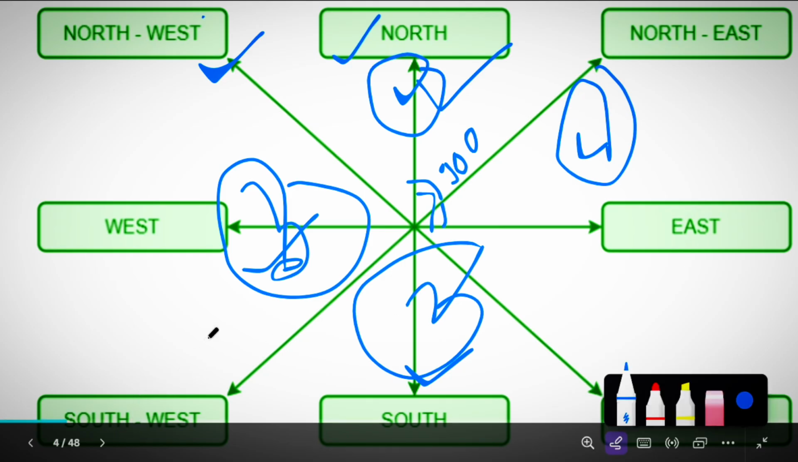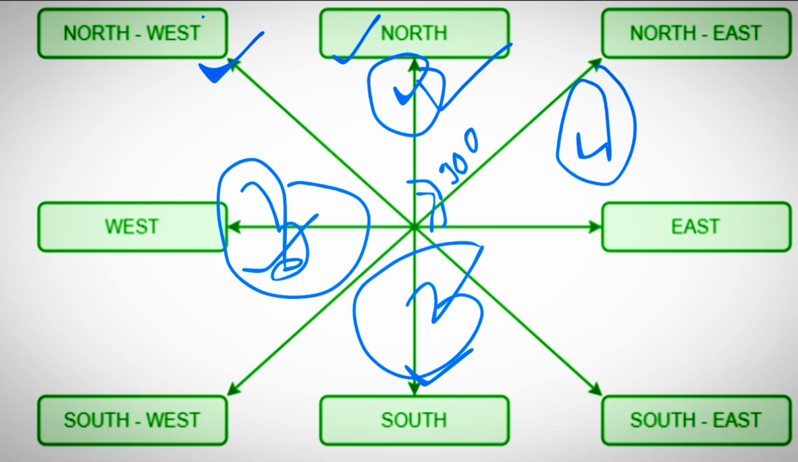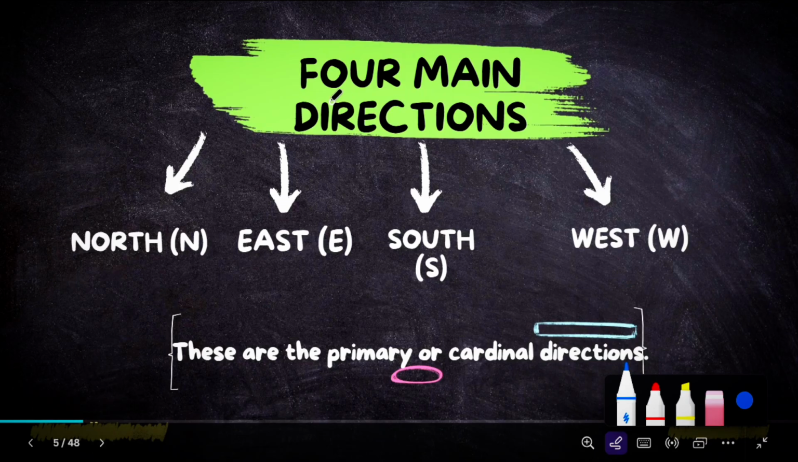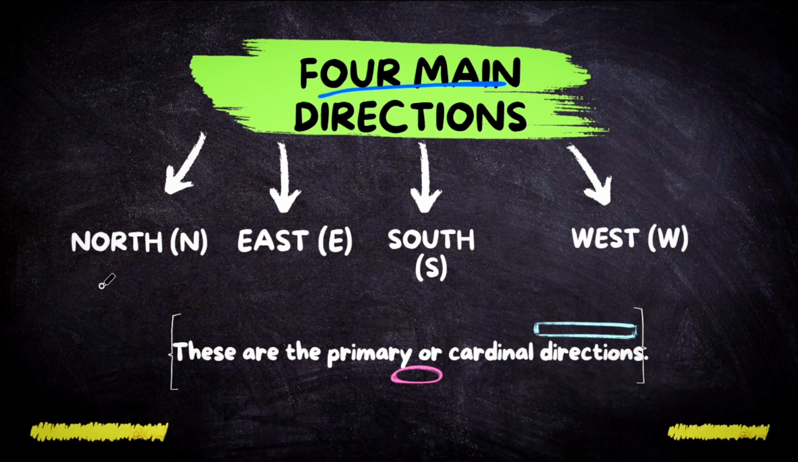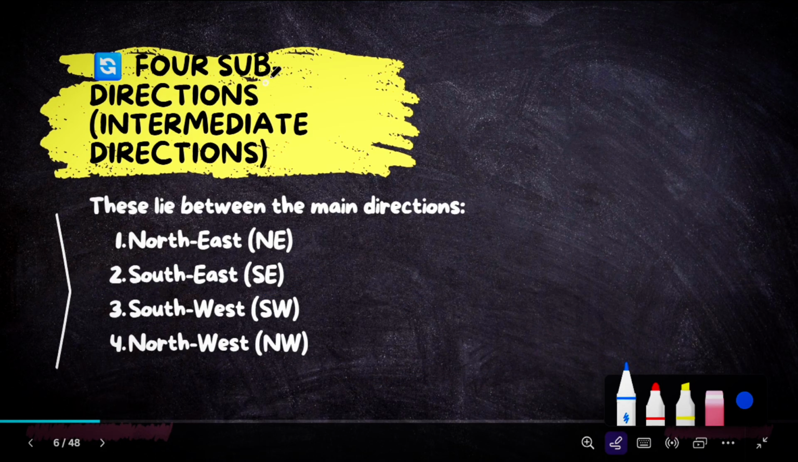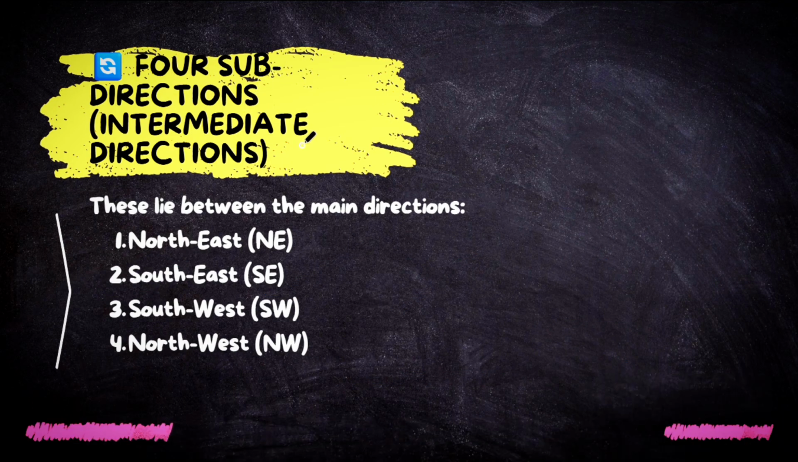So that's called northeast, southeast, southwest, and northwest. So it turns into right and left. There are four main directions: first is the north, then second is the east, third is the south, and fourth is the west. These four directions are called the primary directions or cardinal directions. And the four subdirections are the intermediate directions.